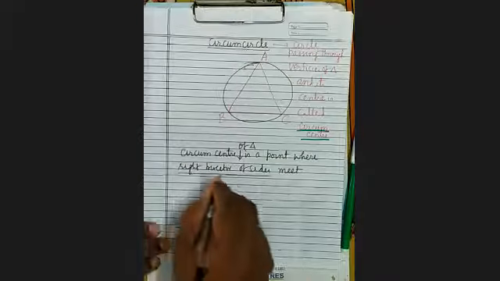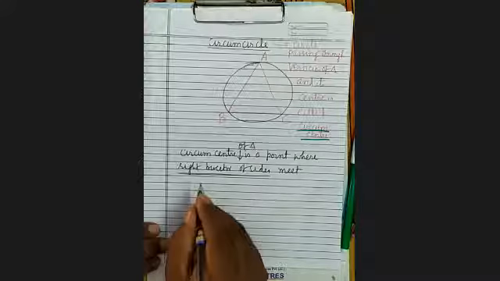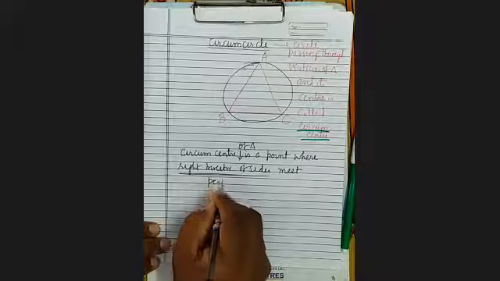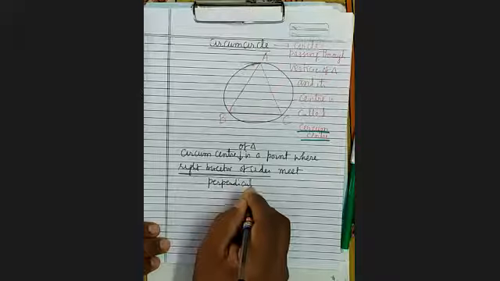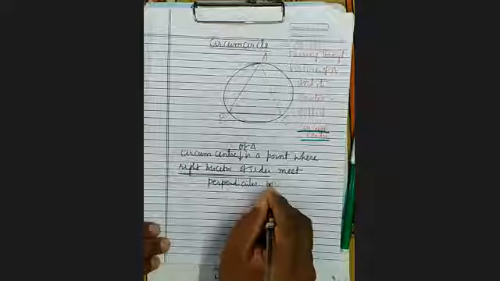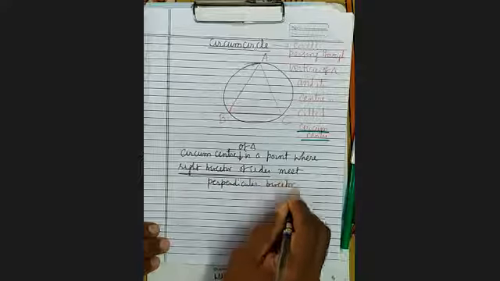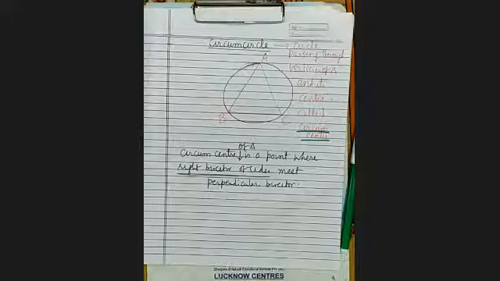Right bisector of side means perpendicular bisector. That line which perpendicularly bisects the sides is called the perpendicular bisector. It is clear?